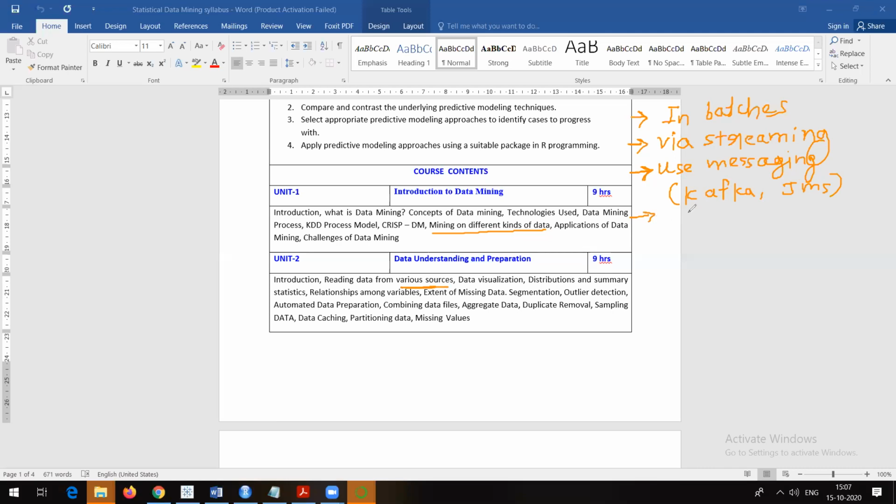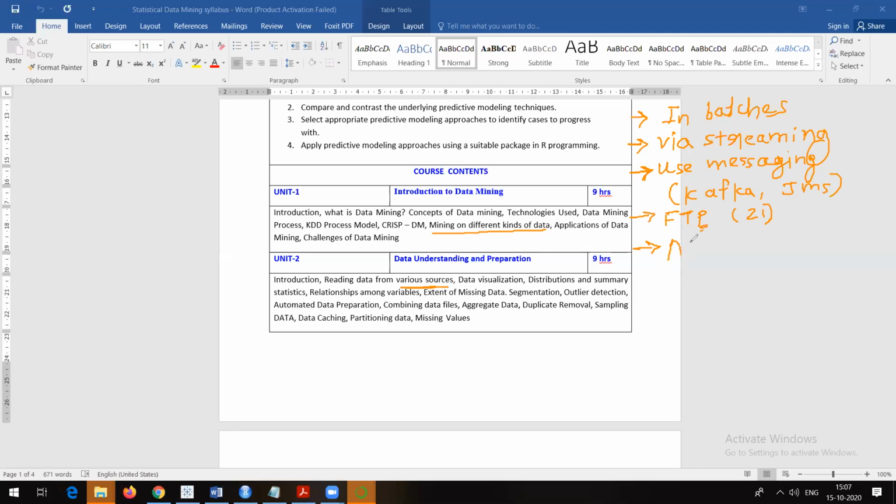Then I talked about FTP, right? File Transfer Protocol, with the help of which we can share data in terms of files. It's a protocol, and a protocol is nothing but a set of rules, which makes use of port number 21. That's the standard port number used by FTP.